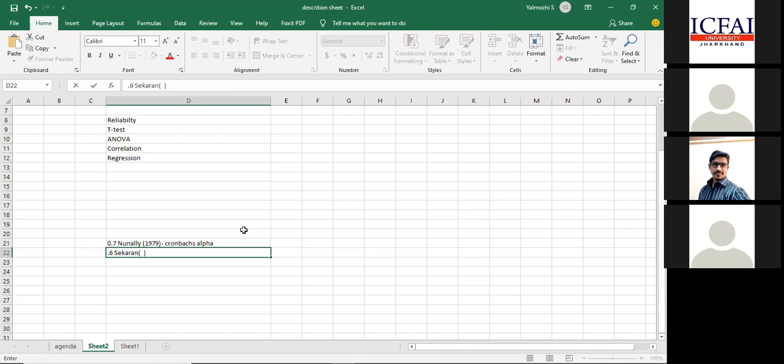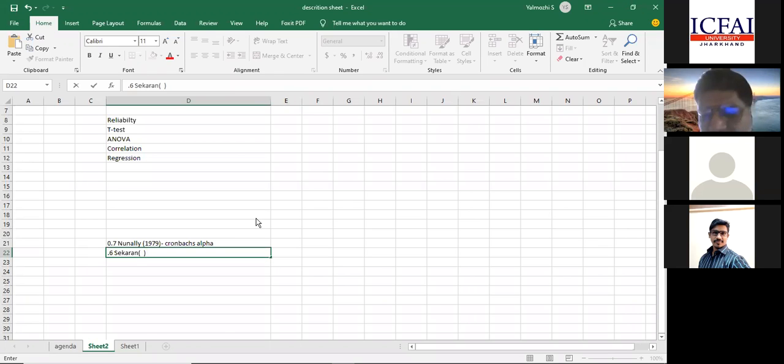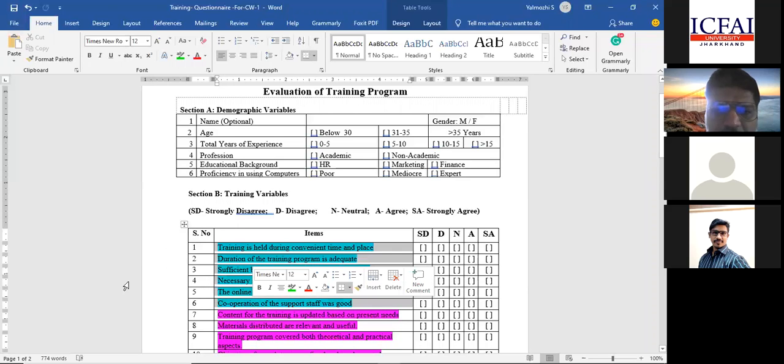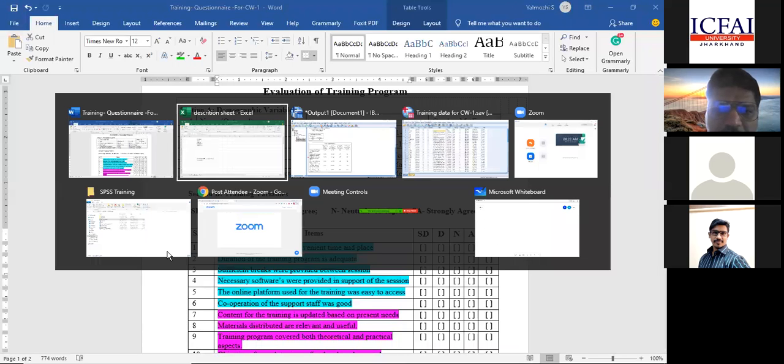Am I clear? When you say reliability, sir, is it that that particular set of variables is explaining the construct to a maximum level? Yes, these items are representing the construct I have taken. These items are representing the particular construct. You're right. This component is enough to explain this feature. Yeah, you're right.